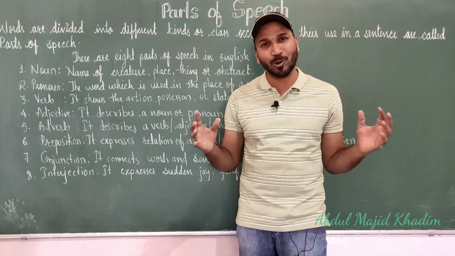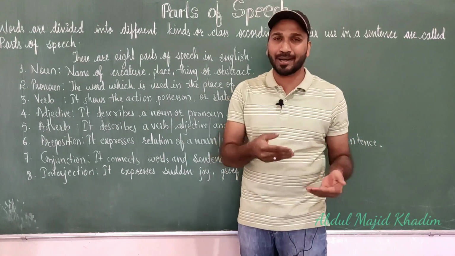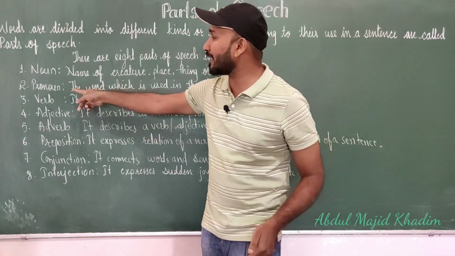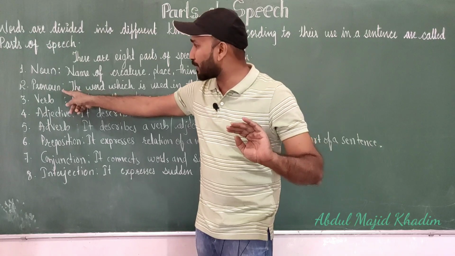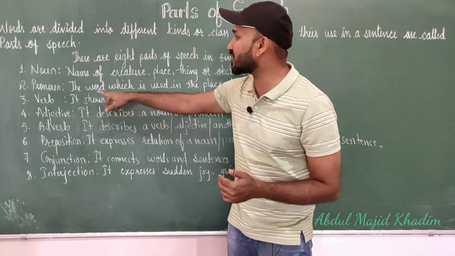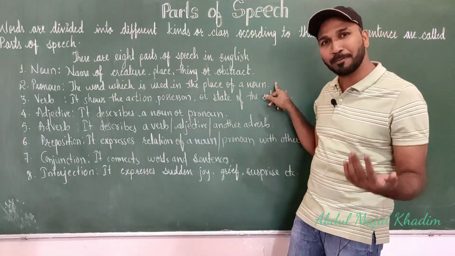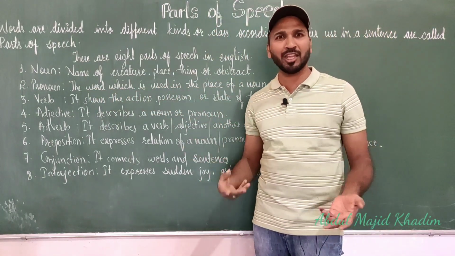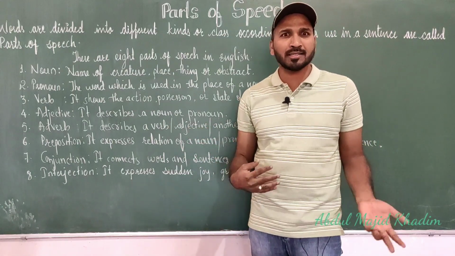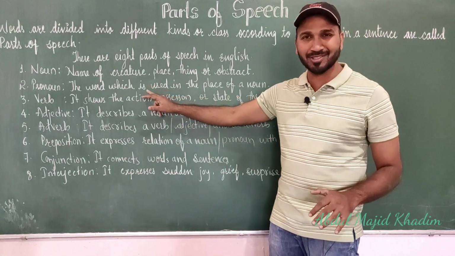I tell all this about myself by using pronouns. The definition: the word which is used in the place of a noun is called pronoun. I, we, you, they, he, she, it, his, her, my, mine, your, yours. These all words are pronouns.